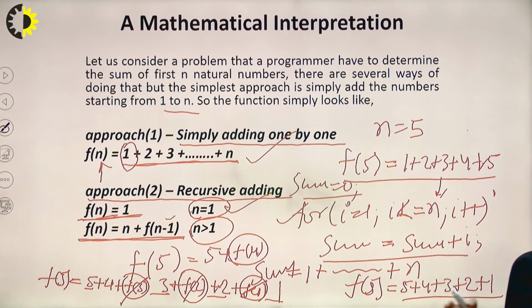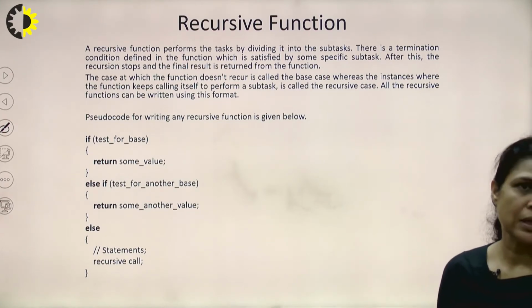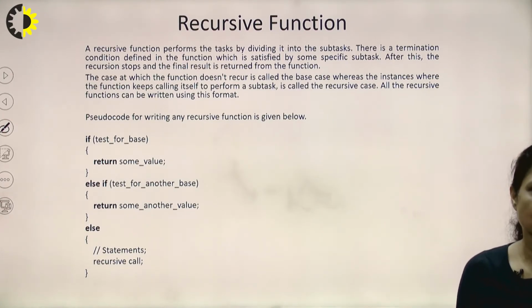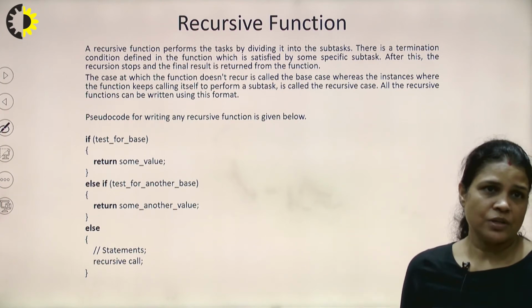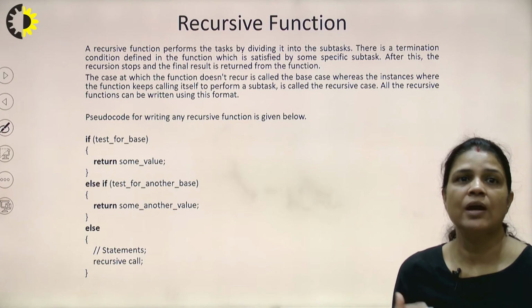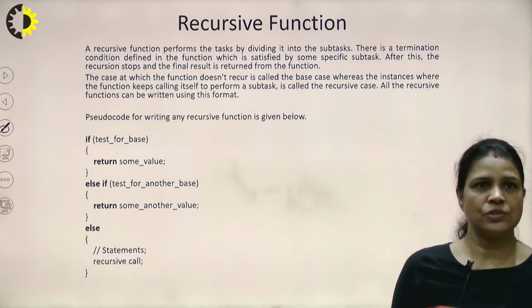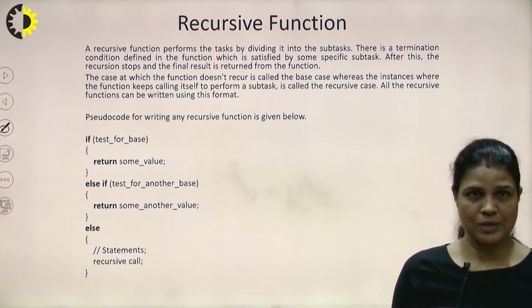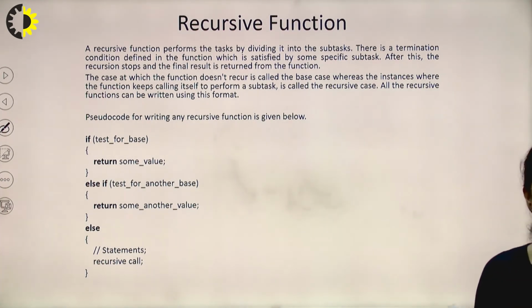Now we will understand how to implement the same problem. First of all, we need to understand how a recursive function works. The function which is called recursively again and again till the base criteria is known as a recursive function. So how to implement that? A recursive function performs the task by dividing it into subtasks, right? There is a termination condition, known as the base criteria. For that base criteria, the function will not call itself again.